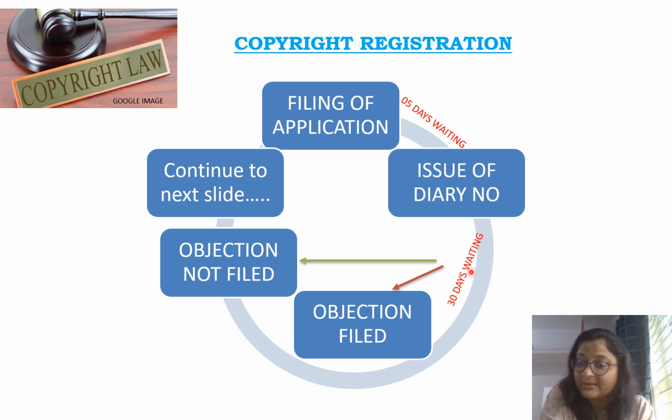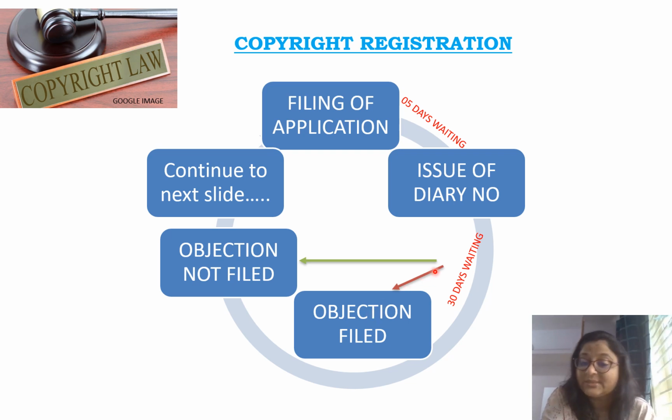That's why this time is mandatory to wait. After this, there will be two options. First, objection filed: for your work some third party came and filed an objection on some basis, that we will discuss. It could be related to his own work or to others' work, but he is still interested to know how another's work can be registered. On this basis he can file the objection.